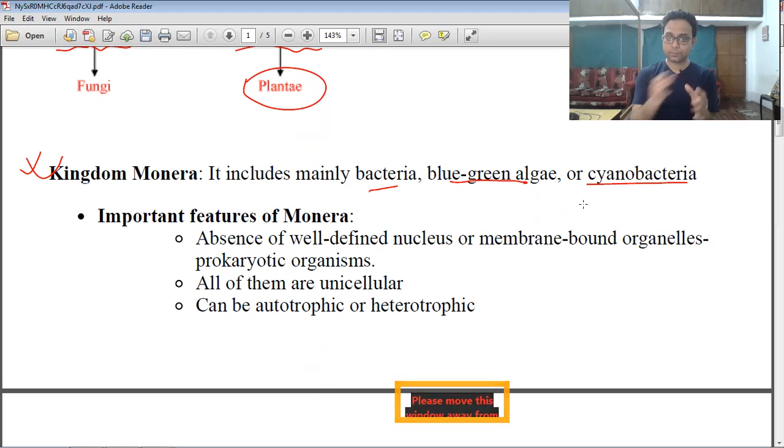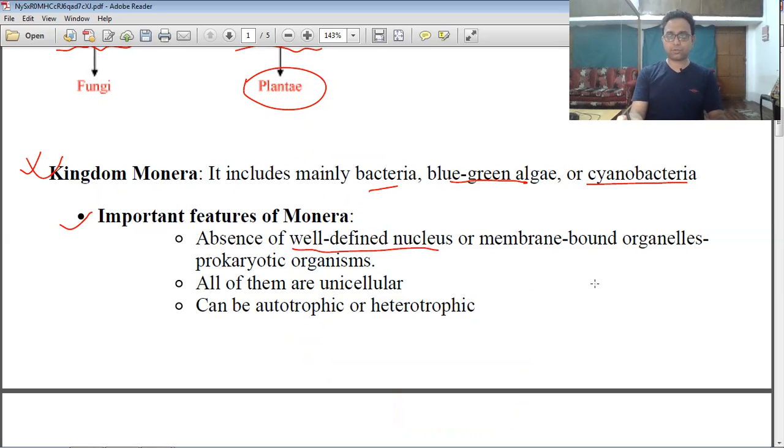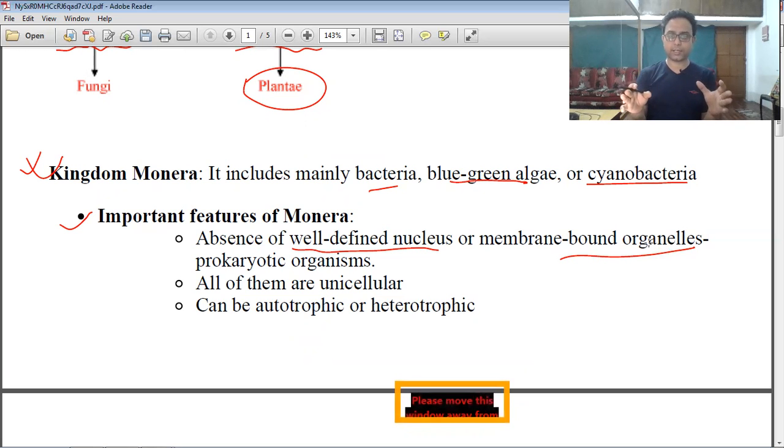Right, so what are the important features of the Monera? The absence of a well-defined nucleus, so they are prokaryotic. Membrane-bound organelles like mitochondria are absent in Monera. Monera have only one cell, so they are unicellular in nature.